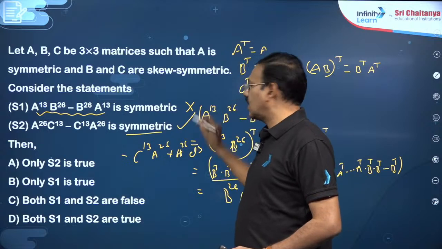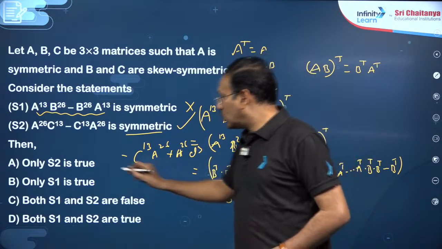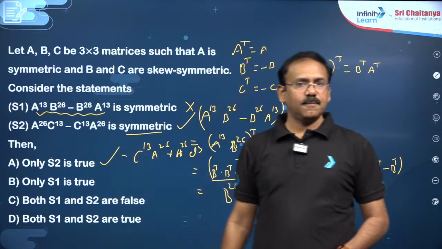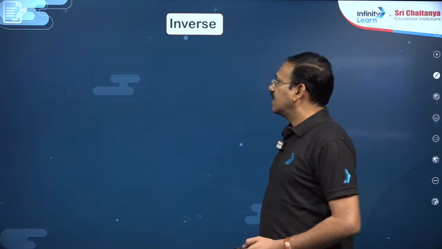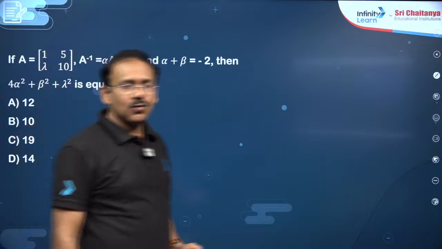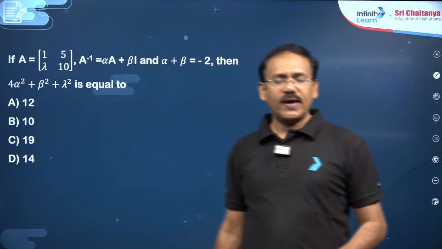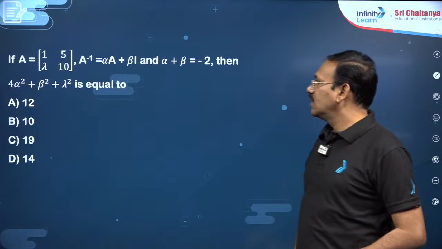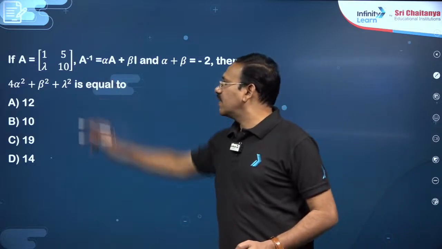So this is symmetric, correct. So statement 2 alone is the right answer, okay dear students, right. So inverse of a matrix, you know, inverse related simple properties, you know how to find A inverse. So of course finding adjoint A, det A, you know it. Suppose the questions may be given like this, my dear friends.